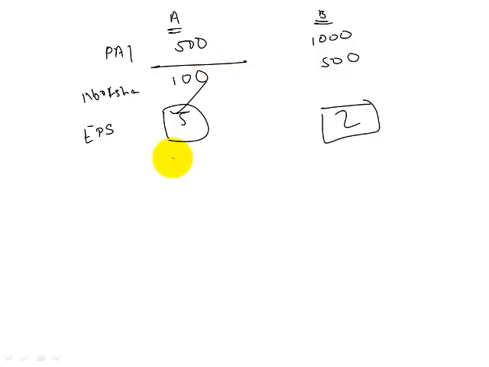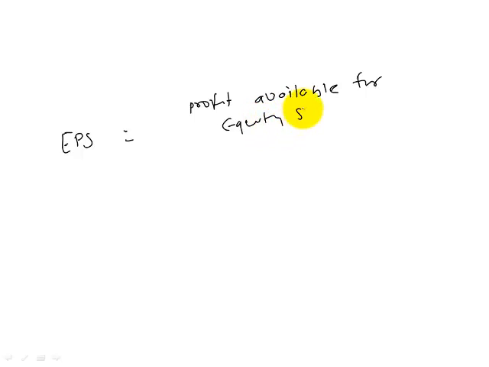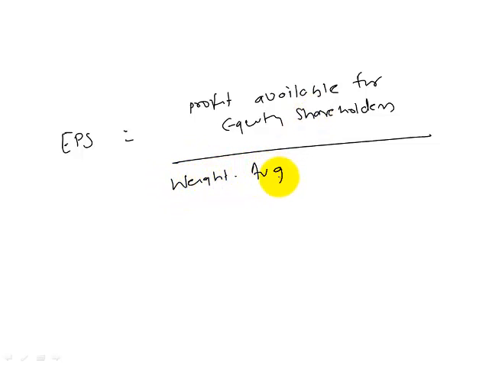Are we clear? So I'm writing the definition of EPS in a slightly different way. Numerator is profit available for equity shareholders, divided by weighted average number of common shares outstanding. Profit available for equity shareholders divided by weighted average number of common shares outstanding.